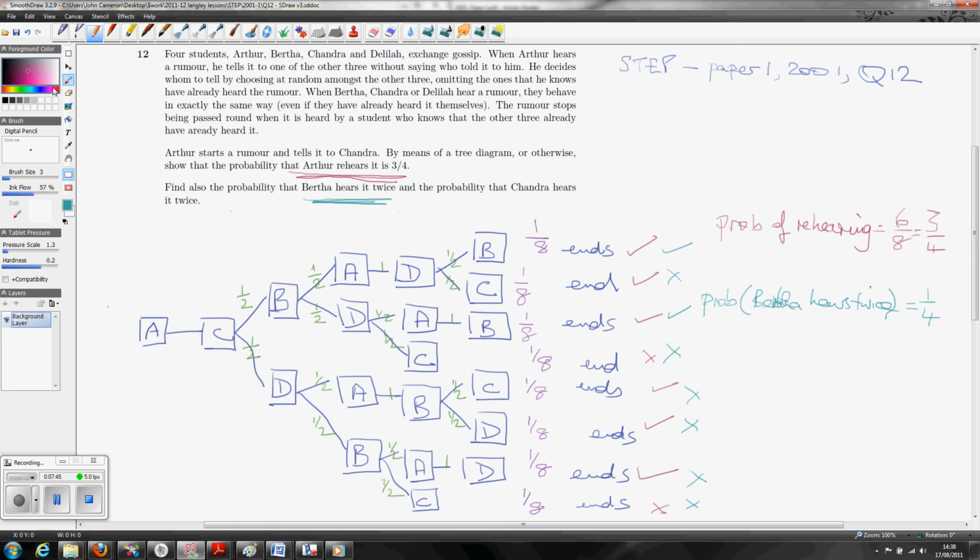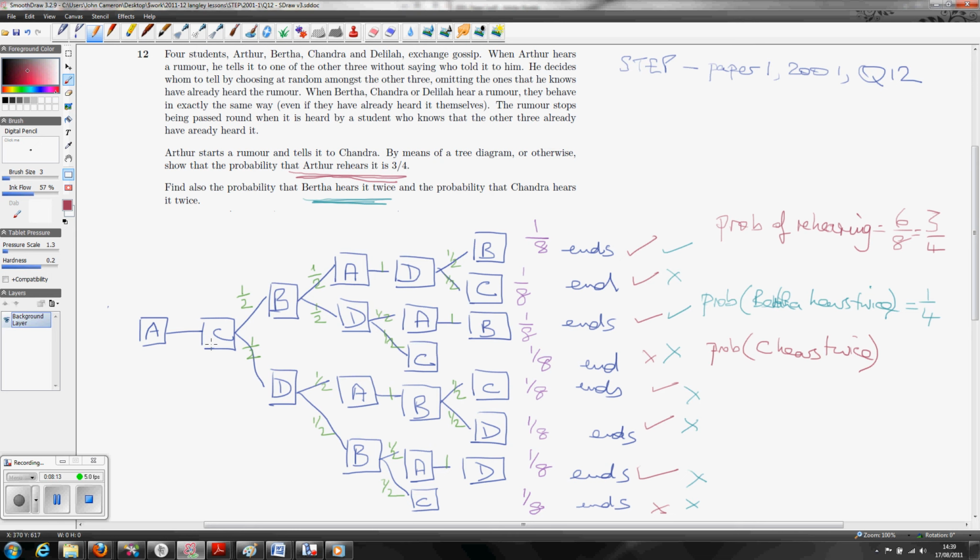And now we've got one more to do. We'll do this one in brightish red, I think. So now we've got the probability that C hears twice. So now we're looking for branches where C appears twice.